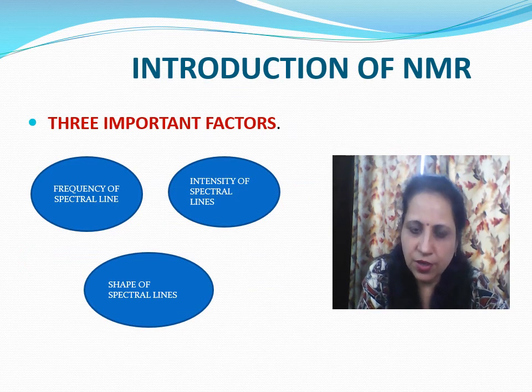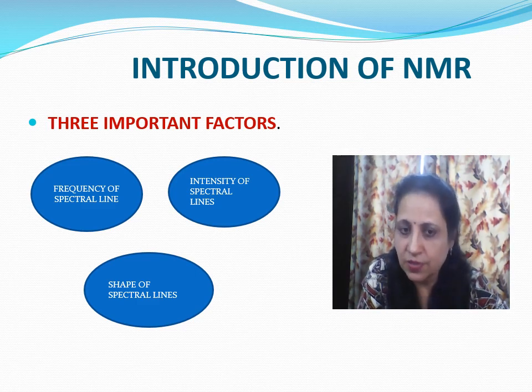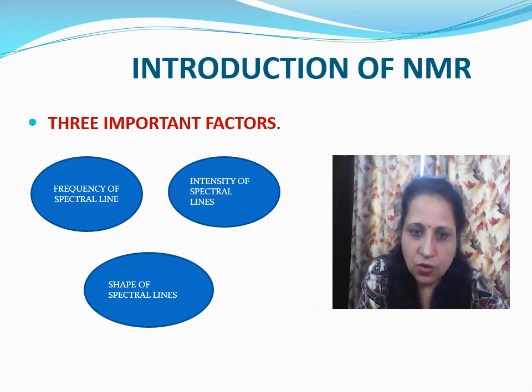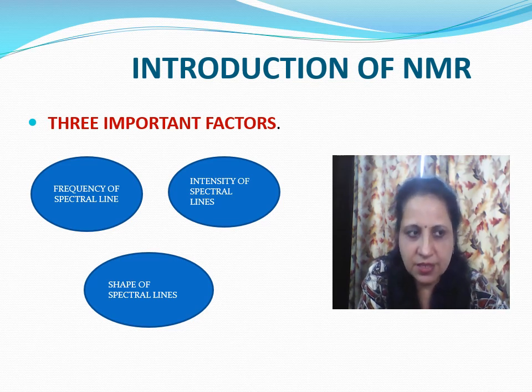It is important to remember here that this concept depends on the frequency of a spectral line, intensity of a spectral line and the shape of a spectral line. It is a well known fact that spectra given by all forms of spectroscopy may be described in terms of the following three important factors.